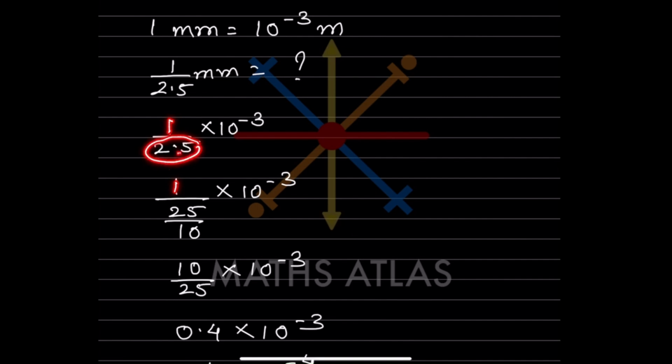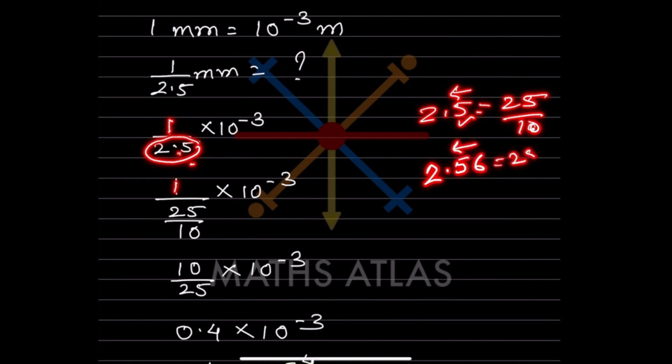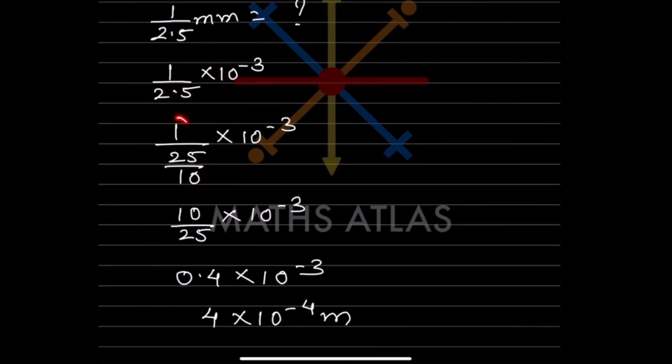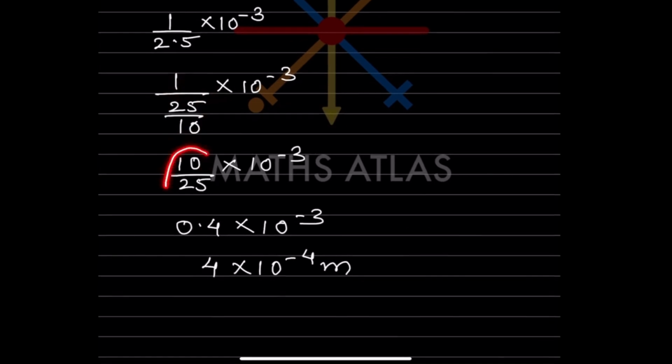Now 2.5, we can remove the decimal. So 2.5 is 25 by 10, because if you go backwards there is only one number, so we have to divide by 10. Suppose it is 2 point 5, 6, there are two numbers, so we have 256 divided by 100, and so on. So this is 25 by 10 and this as it is. This is the numerator, this is the denominator, so this gets flipped over. So this will be 10 by 25 into 10 raised to minus 3. Now we divide 10 by 25.